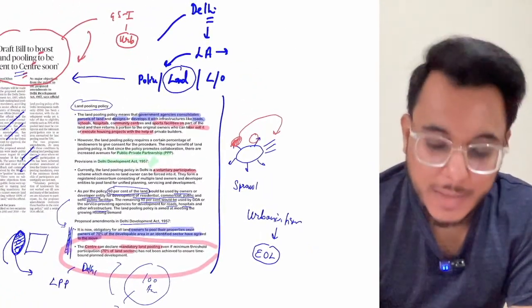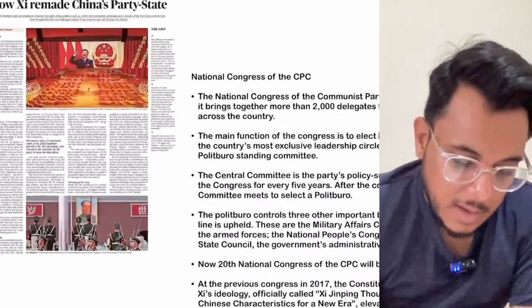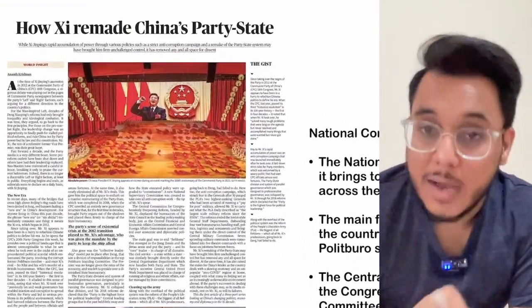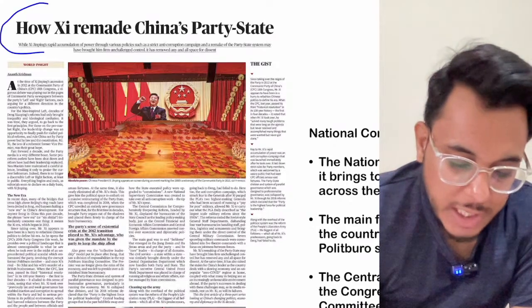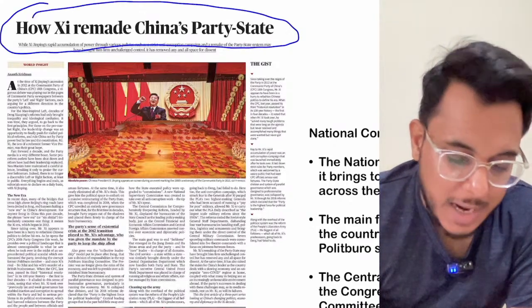Now we'll move to the next article. This particular article is a very big article, an entire page article. The article talks about how Xi Jinping made China's party state.